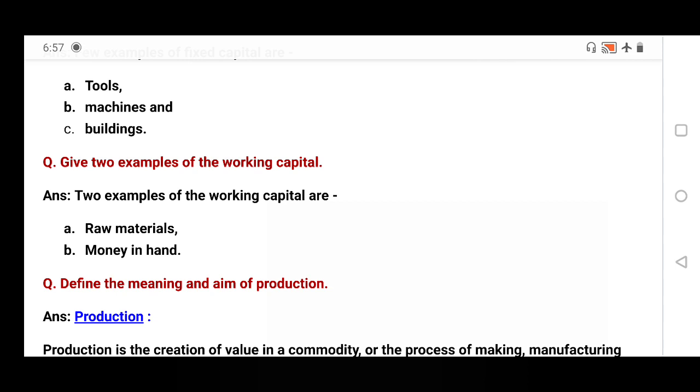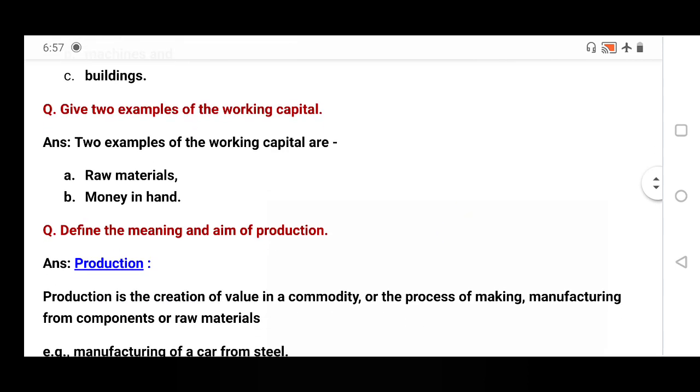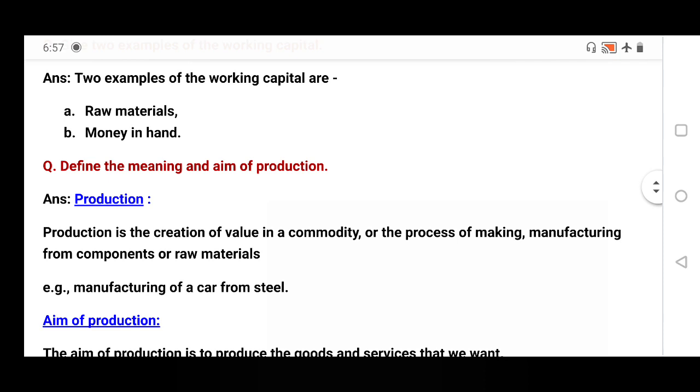That is the difference between fixed capital and working capital. Two examples of working capital: raw materials, which are consumed or destroyed at the time of production and can be used only one time, and money in hand.